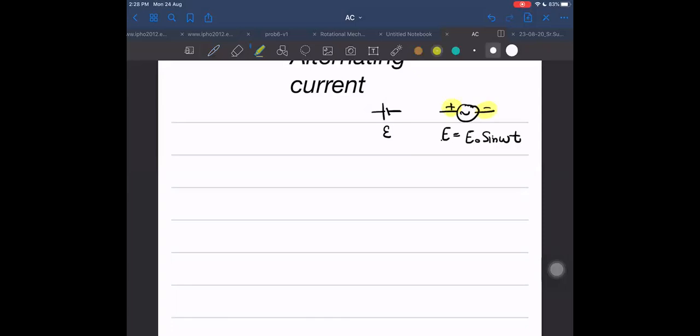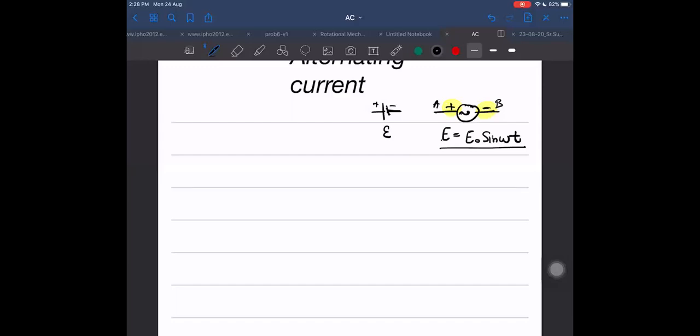What does it represent? It represents that when the value of sin omega t is positive, for that time A will be at higher potential than B, because here it is the plus sign and there it is the minus sign. And when sin omega t becomes negative, then the negative of negative will be positive, so B will become higher potential as compared to A. That is what it means. So positive and negative is represented even for alternating voltage also. This is the symbol for that.